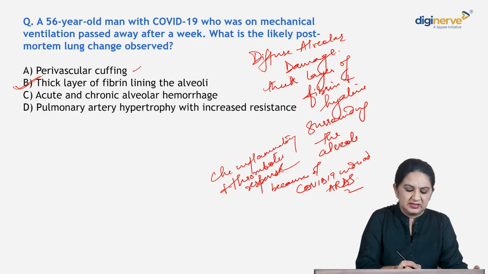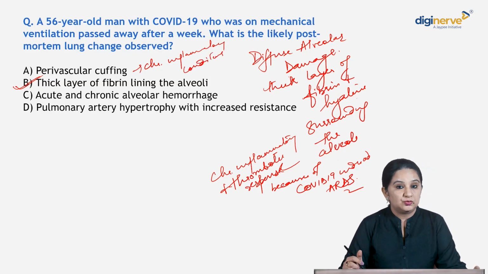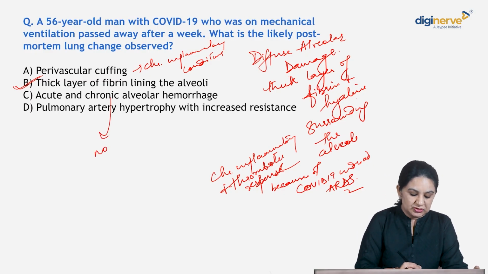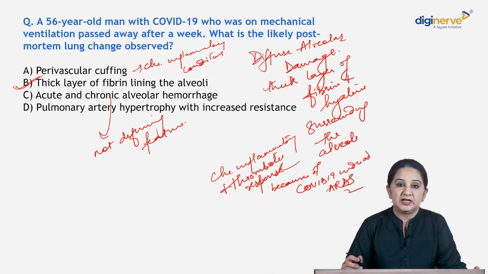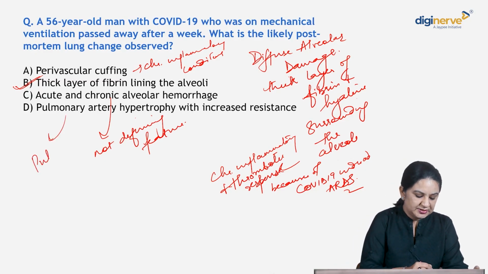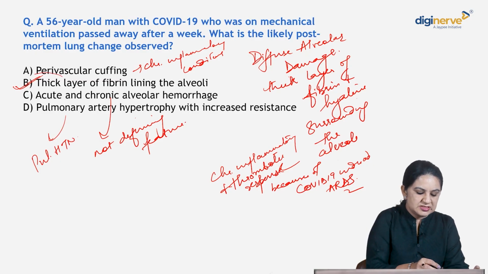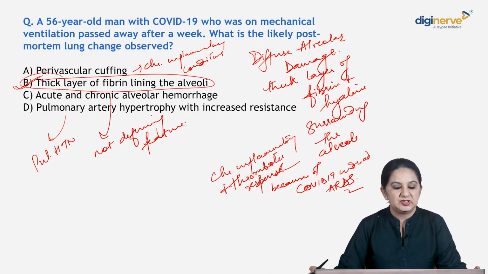Perivascular cuffing, you will see it in chronic inflammatory conditions. Acute and chronic alveolar hemorrhages, again it will be seen in COVID-19 patients, but that will not be the defining feature of COVID-19. It will be present, right? Pulmonary artery hypertrophy with increased resistance, where will you see? Pulmonary hypertension. Okay, so the correct answer is we see diffuse alveolar damage because of thick layer of fibrin and hyaline lining the alveoli. Alright, let's move on.